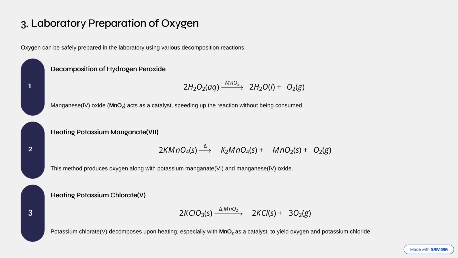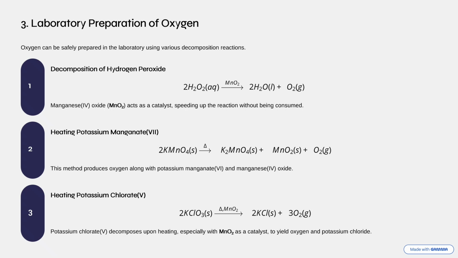The first way that you've been taught is the decomposition of hydrogen peroxide. Hydrogen peroxide decomposes itself when it's exposed to the atmosphere, forming water and oxygen, but with the help of manganese(IV) oxide, which acts as a catalyst.